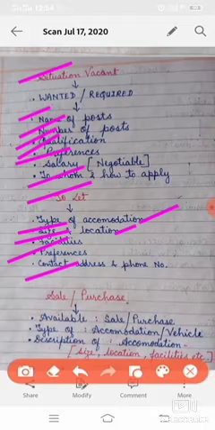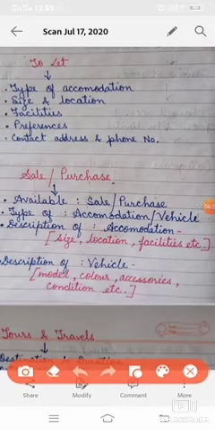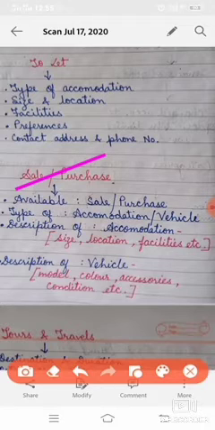Now the third topic is sale or purchase. As I told you, in situation vacant we write the word wanted or required. Here also the word available will be written at first. Available for sale, available to purchase. Next, as I told you, the sale or purchase topic will be for accommodation, property or vehicle.